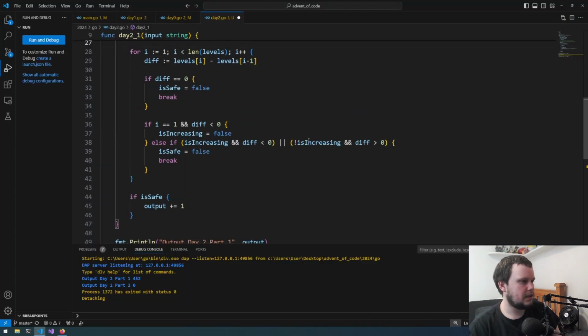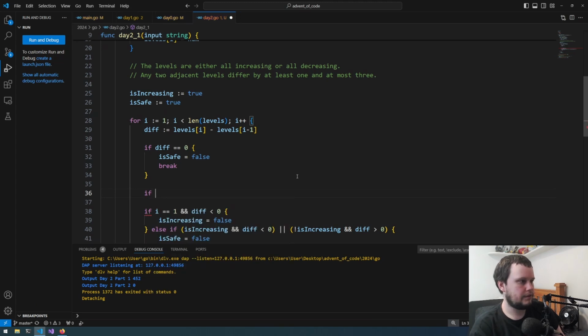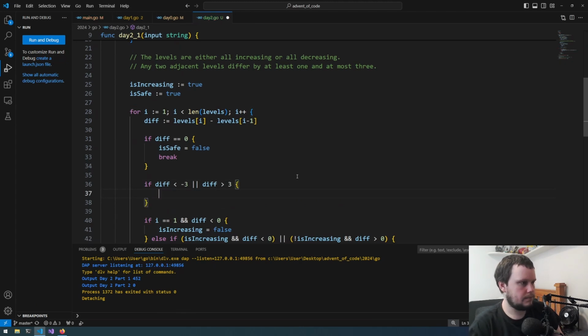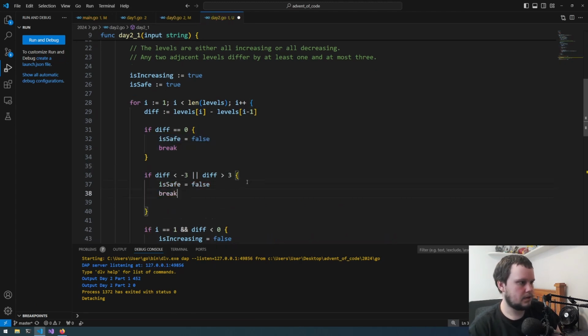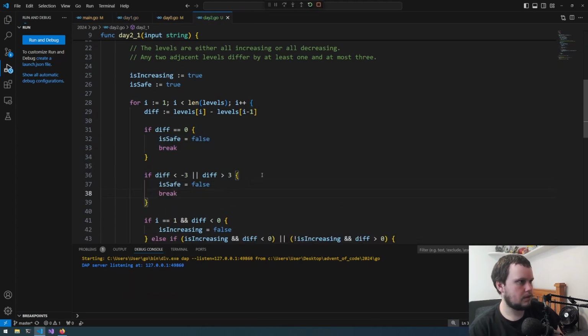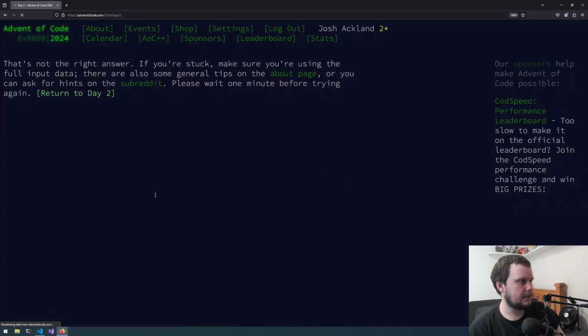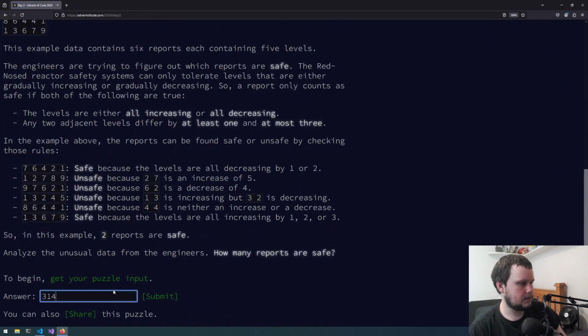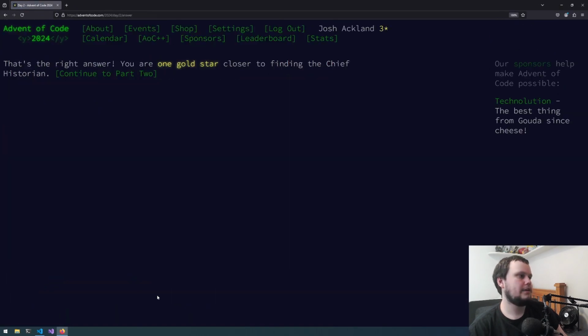Okay, no wonder. So I guess straight away we can do if diff is less than -3 or diff is greater than 3. Same thing again: is safe false, and break. So now 314. So return back to day 2 and we'll put in 314 as the answer and hopefully that's correct. There we go, that's correct.